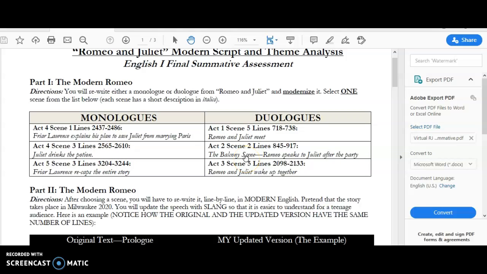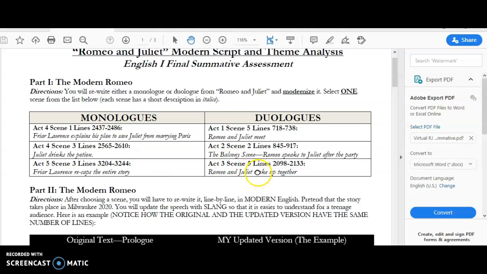Act 2, Scene 2 is what's called the balcony scene. That's when Romeo comes up to Juliet and says his romantic, poetic speeches, and Juliet says, "Romeo, Romeo, wherefore art thou Romeo?" Act 5, Scene 3 is when Friar Lawrence recaps the entire story. This is in the last scene when the prince comes and he wants to know what was going on.